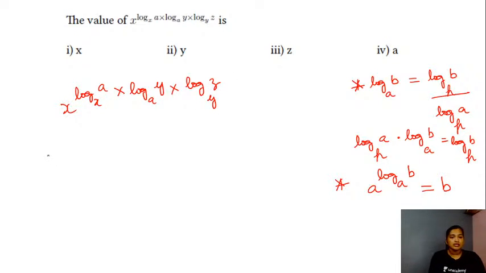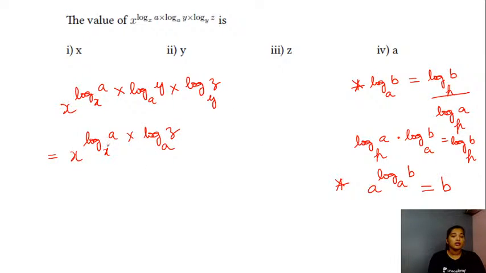Here in this case, this will be nothing but x raised to the power log of a to the base x into log of z to the base a, students. For these two terms I am using the property now, and this will be log of z to the base a.